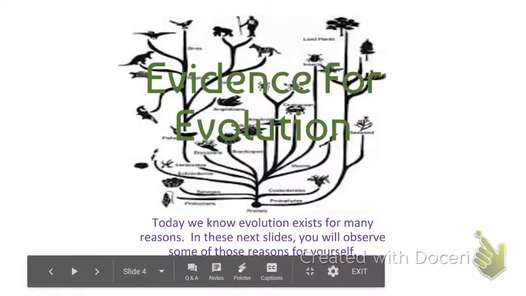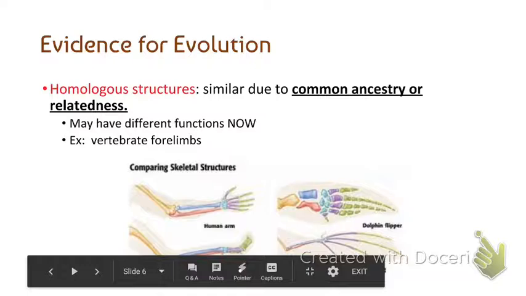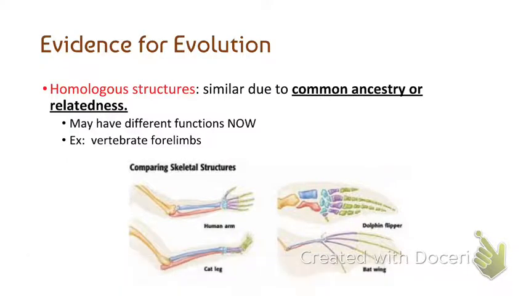So there are 8 pieces of evidence, and here are the 8. We're going to go over each one of these. The first, so this is evidence that evolution has occurred. Remember, evolution is just a change in species over time, so that species have changed over time to better adapt to the environment. The first one is homologous structures. These are structures that are similar due to a common ancestry or relatedness.